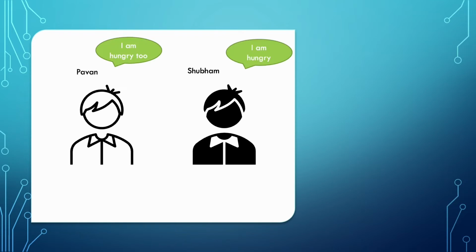Now there were two people, Subham and Pawan, and both of them were hungry. So they went to a food stall and said to the chef that we are hungry, but the chef said, I will make you a sandwich, but you need to give me an algorithm which determines whether a number is prime or not. So Subham and Pawan both went back to brainstorm their solution.